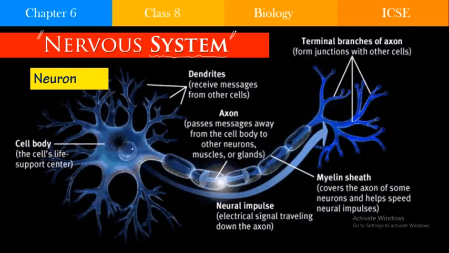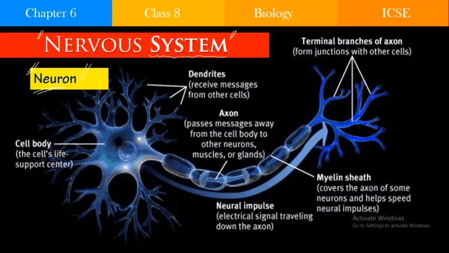So what is the unit of the nervous system? The unit of the nervous system is the neuron. Okay, neuron is the unit of the nervous system. What is the importance of the nervous system? It is a control and coordination system.